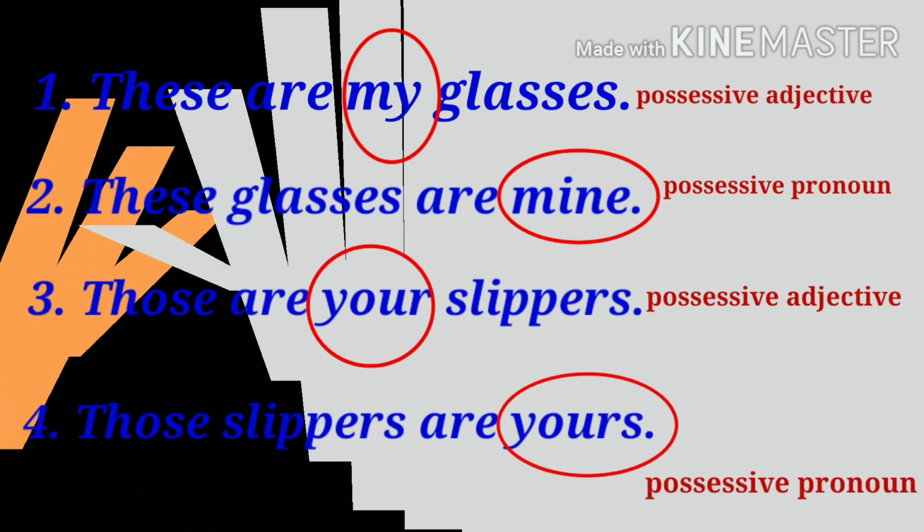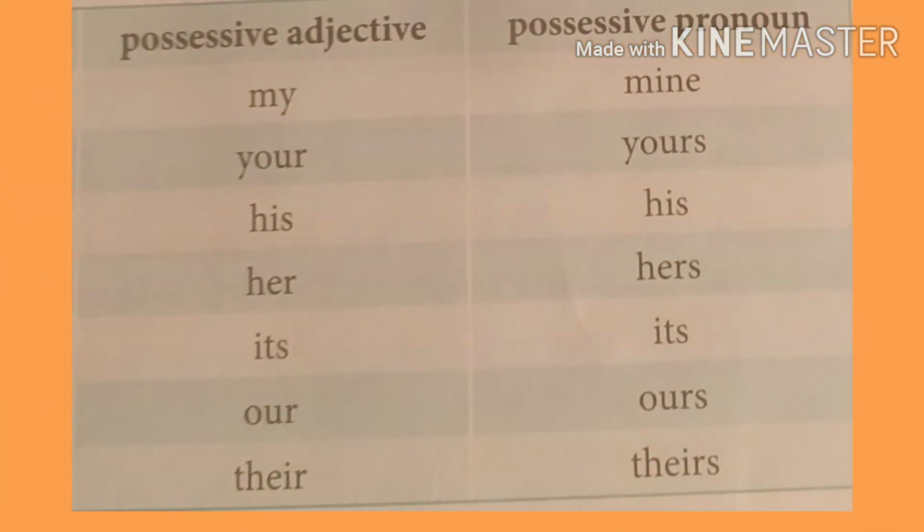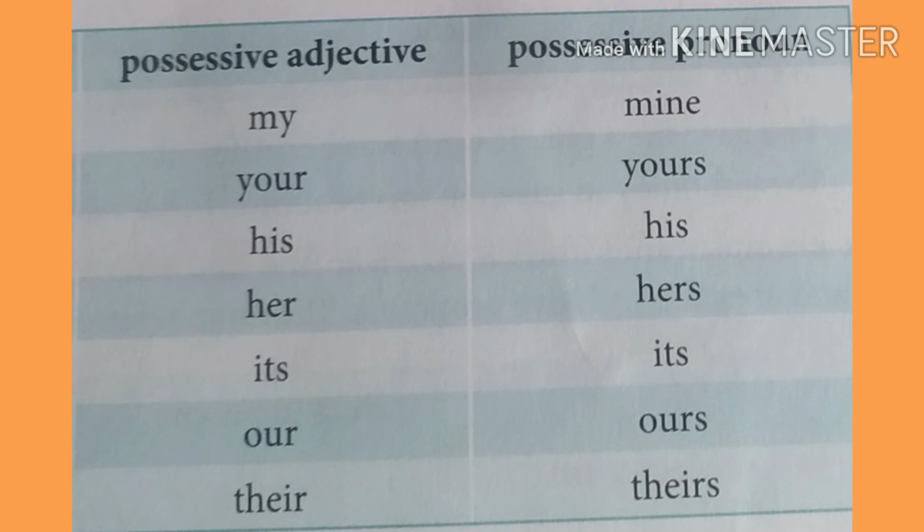It will be more clear from this table. Possessive adjectives and possessive pronouns are given separately. My is a possessive adjective and mine is a possessive pronoun. Your, yours. His, his. Her, hers. Its, its. Our, ours. Their, theirs.